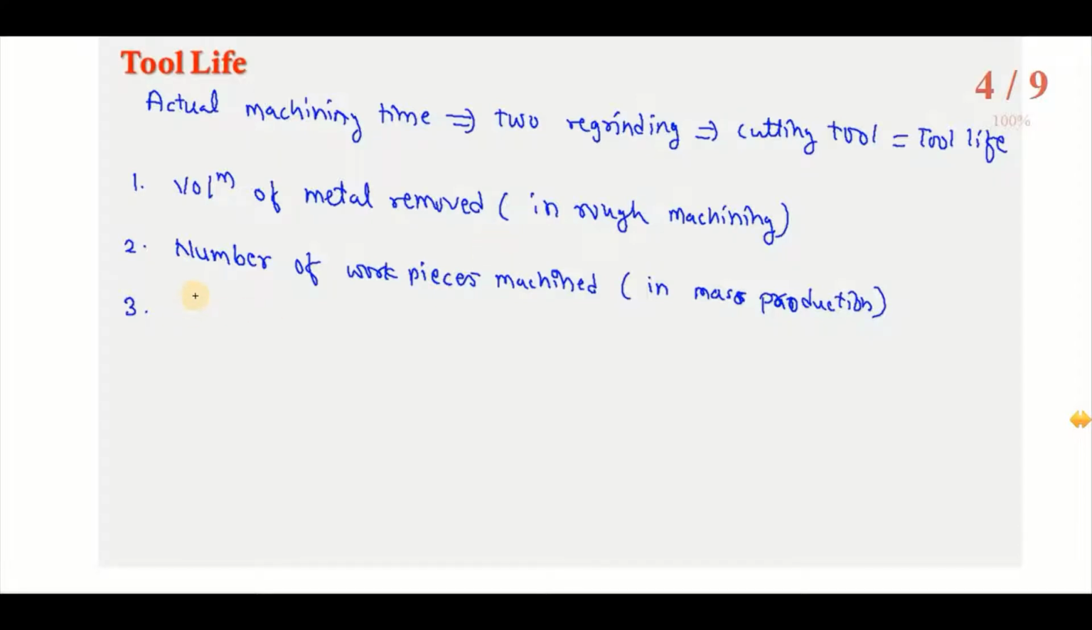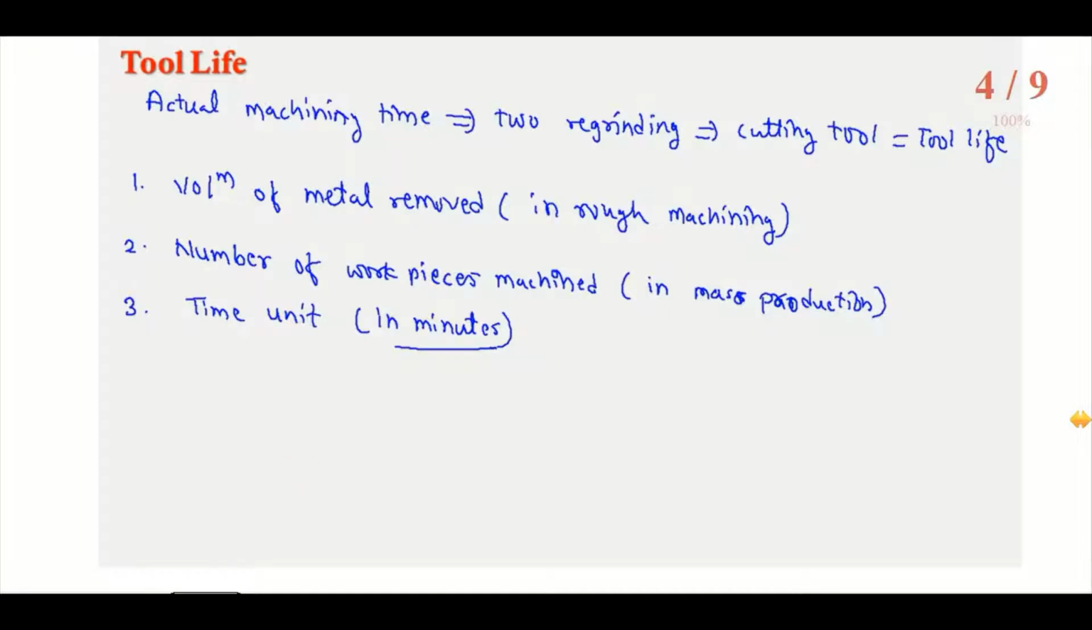Then based on the time unit, in minutes, we can get how many minutes the tool is doing the machining before it is reground. So this tool life we can express basically in minutes, how many minutes the tool is performing the satisfactory operation, that we can measure in a unit, that is minute.